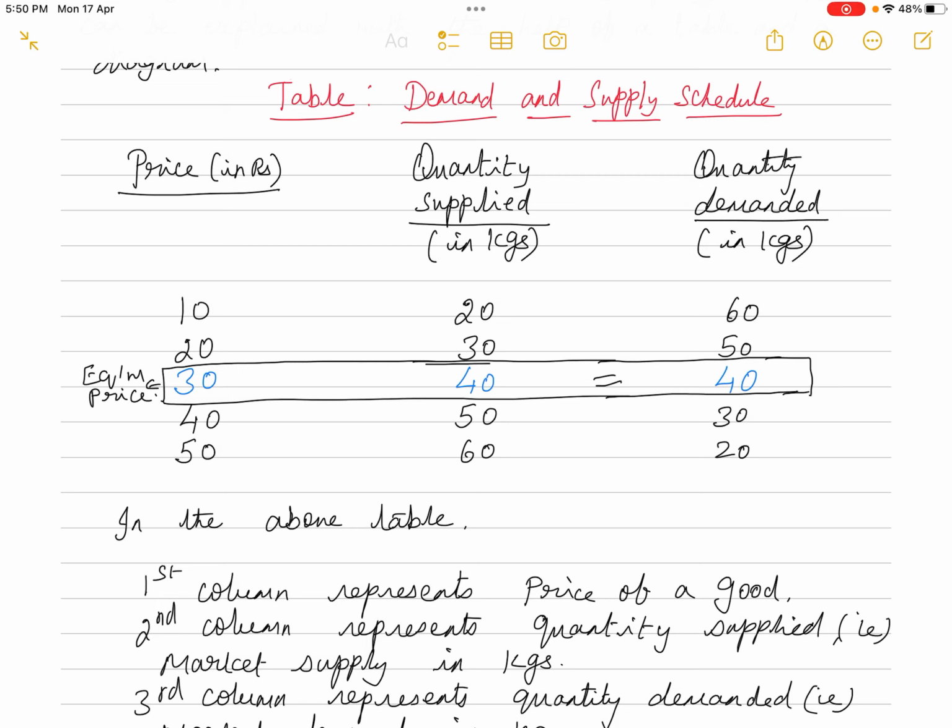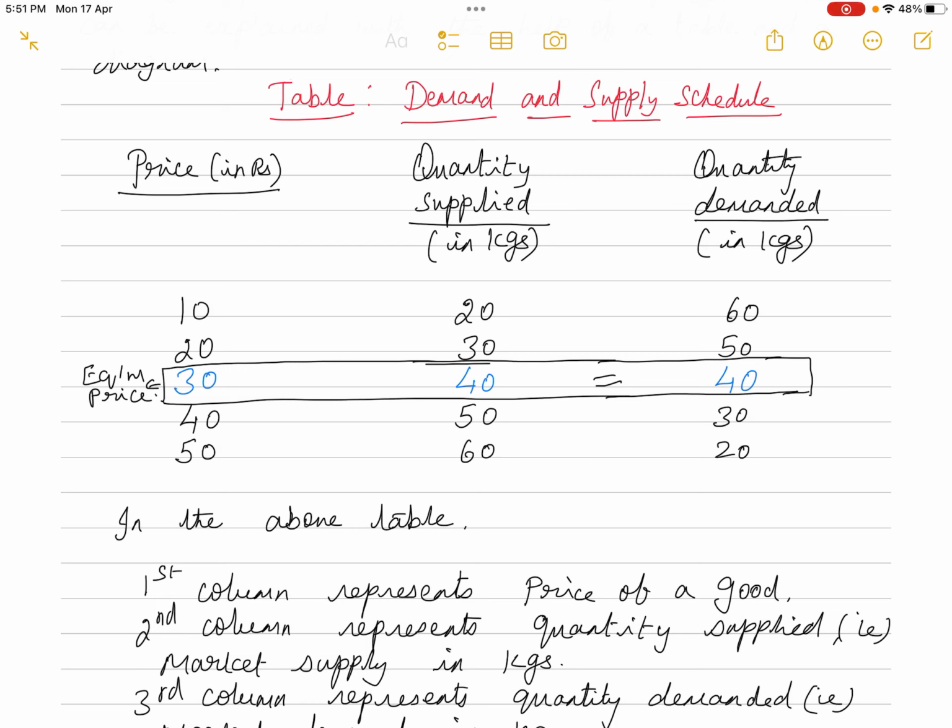Like that, when the price of the commodity continuously increased from 10 rupees to 50 rupees, the quantity demanded continuously decreased from 60 kgs to 20 kgs. So the consumer will be buying lesser and lesser amounts when the price of the commodity in the market keeps on increasing. So that means what? The market demand, the quantity demanded, varies indirectly with the price of the commodity.